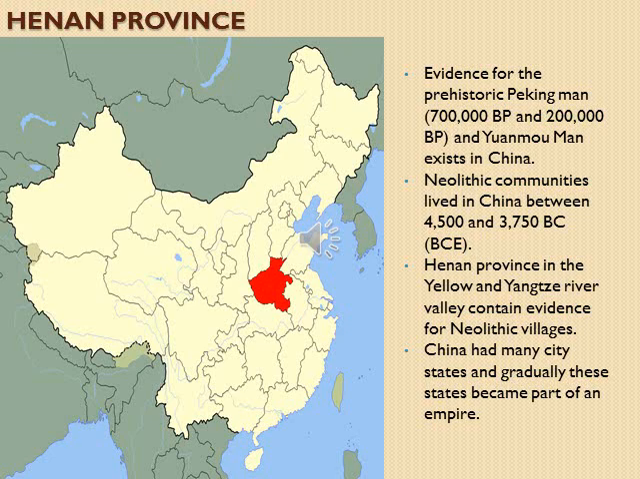for the Neolithic villages. So China had many city-states. City-states means states, like a small country, okay, and gradually these states became part of an empire.